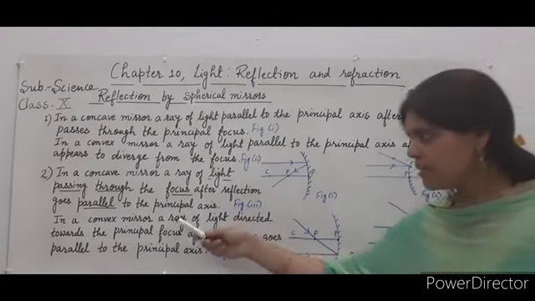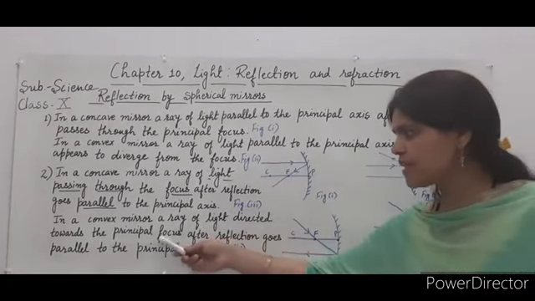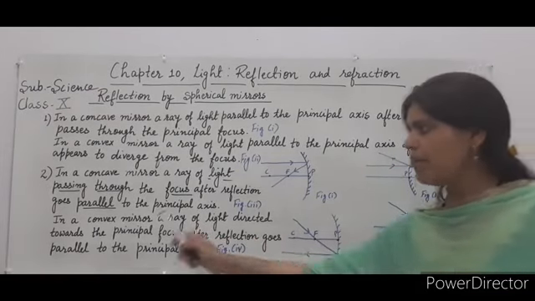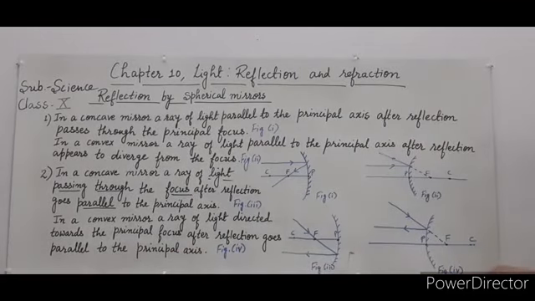In a convex mirror, a ray of light directed towards the principal focus, after reflection, goes parallel to the principal axis. In the case of a convex mirror, figure 4, a ray of light directed towards the principal focus, after reflection, goes parallel to the principal axis.